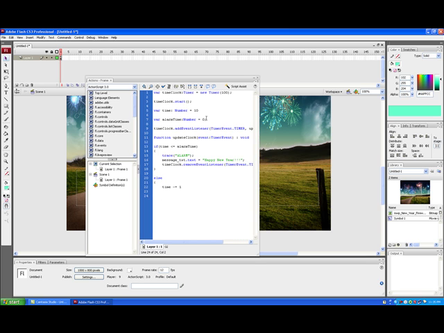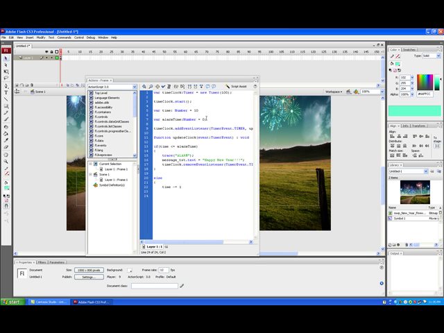This might sound a bit confusing, but Math.round rounds so we don't get any point something or decimal numbers. And then we're going to multiply it by 10 to make it in seconds and divide it all by 10 to get the seconds and milliseconds.